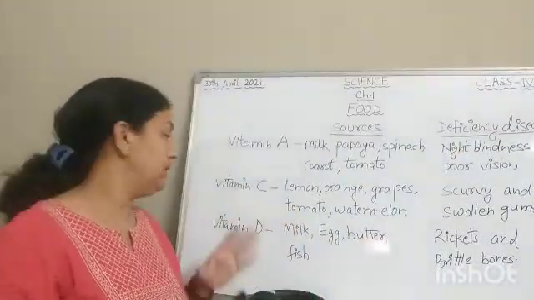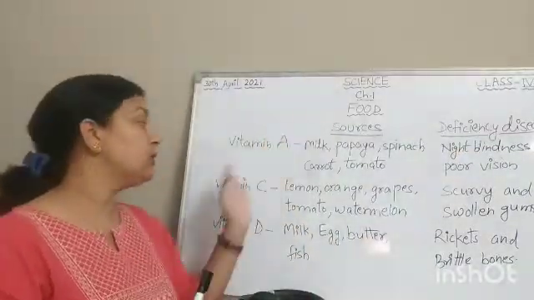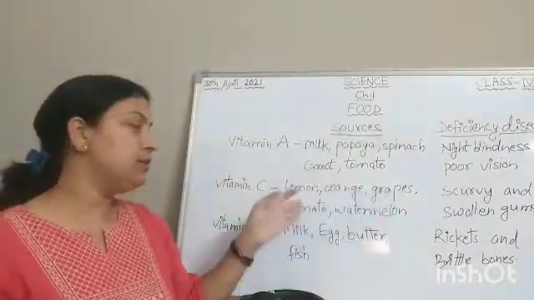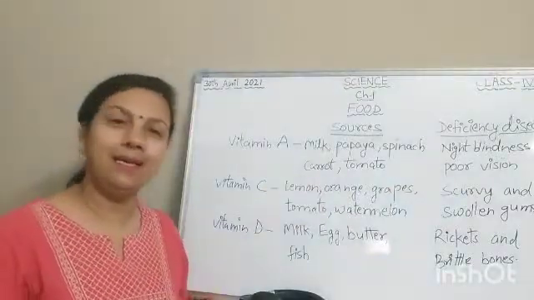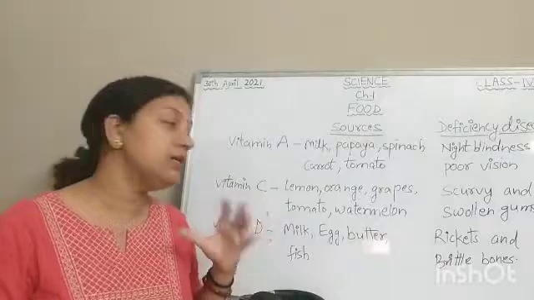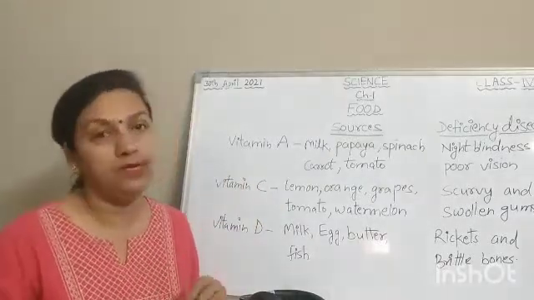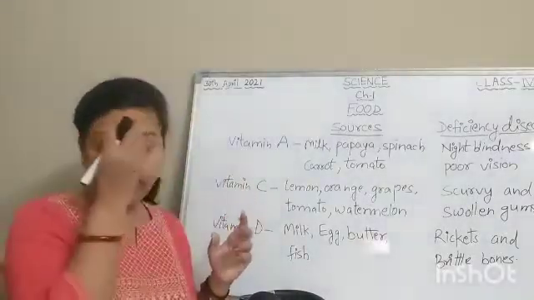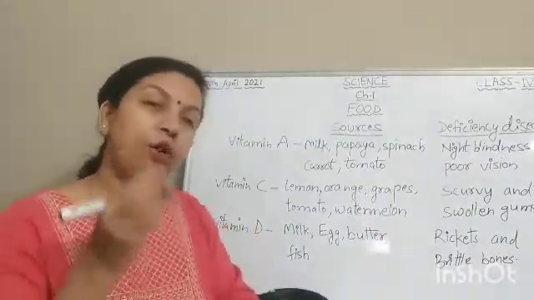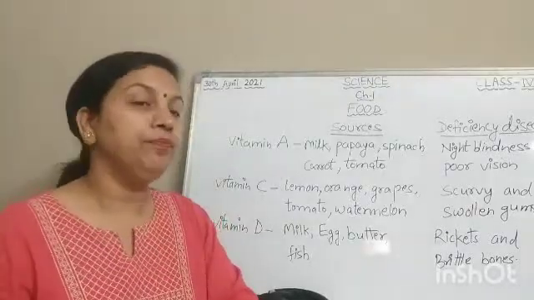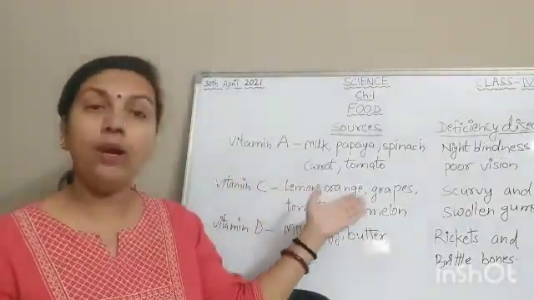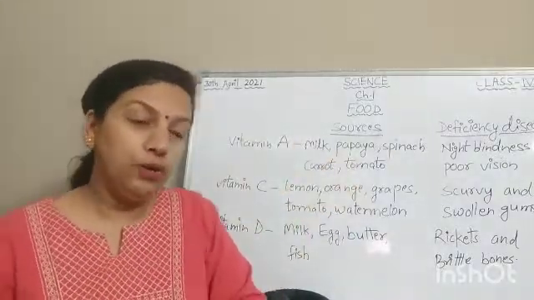Now next one is vitamin C. The sources for vitamin C are lemon, orange, grapes, tomato, watermelon, etc. As I have told you, vitamin B and C are types of water soluble vitamins. And we can complete our need by taking a watery portion of fruits and vegetables. They fill up the requirement of vitamin C. These are all citrus fruits.